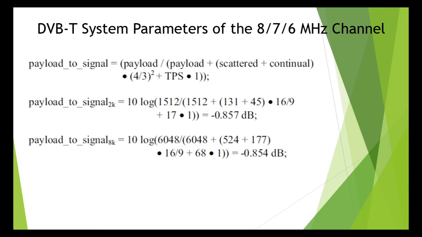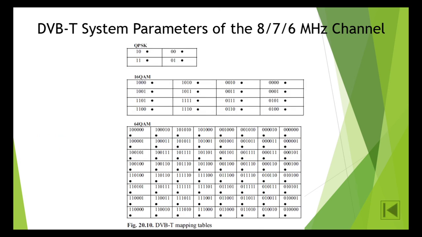Okay. So like that, we can calculate for 8K, payload to signal 8K. Payload is 6048, scattered is 524, continual is 177, and then TPS is 68. Just substitute it, you will get minus 0.854 dB. The level of the DVB-T payload carrier alone is thus about 0.86 dB below the total carrier level.